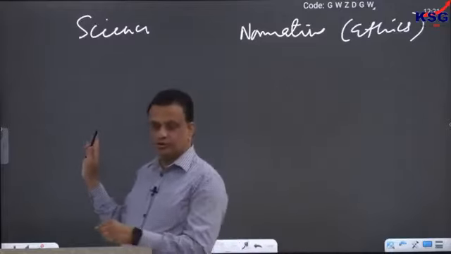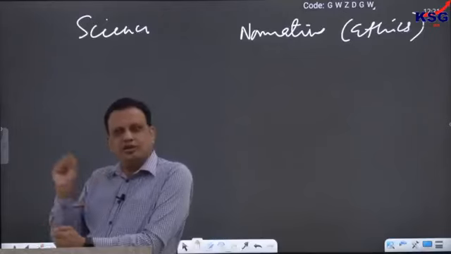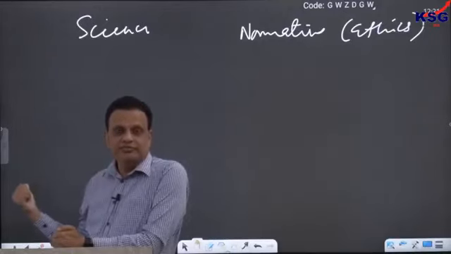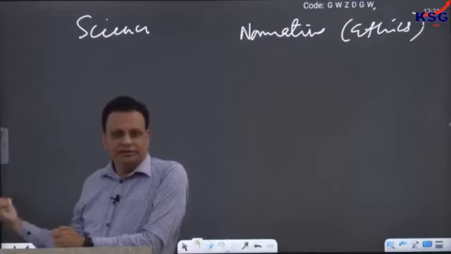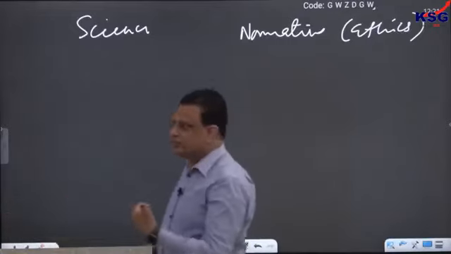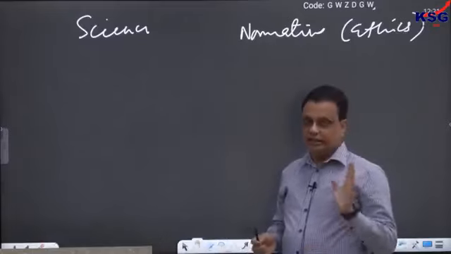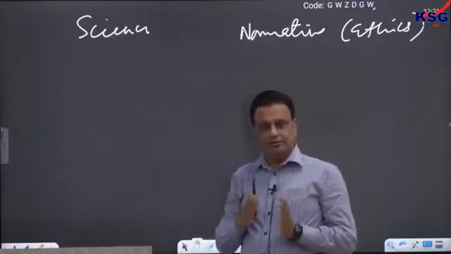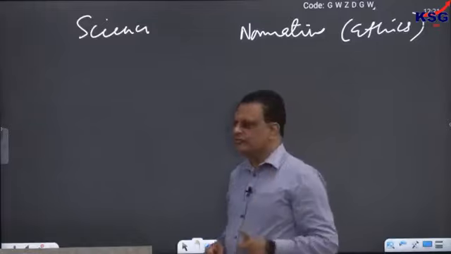It is a very common question in the ethics paper. Suppose, for example, there is a question: write a short note on science and morality. Some other questions can also be there, which I will tell you about later on. There can be a question about the difference between science and morality, the interrelatedness between them, the connection between the two. So let us talk about how the two are different first.